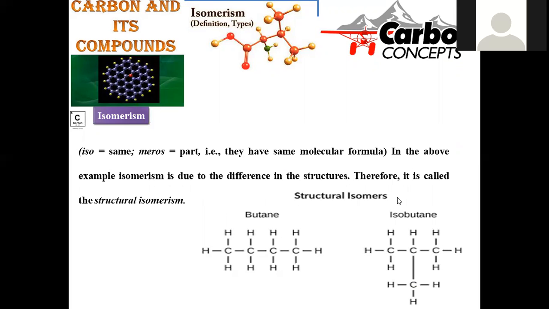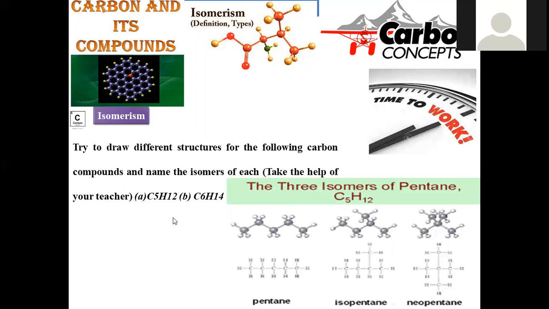The simplest example under structural isomerism will be butane and isobutane. Butane has a straight 4-carbon chain. Isobutane is a branched 4-carbon chain. Three carbons are on the straight chain, one of the carbons lying in the branch, right? So here we can extend the similar isomerism to any other compounds as well. Here I'm taking a 5-carbon chain as well as a 6-carbon chain for our work.